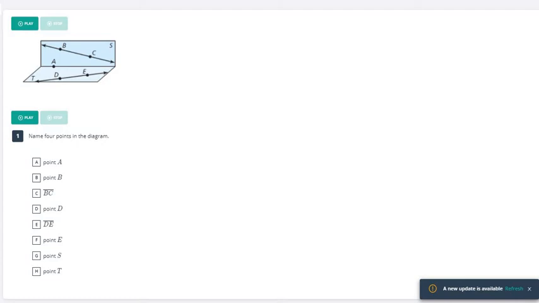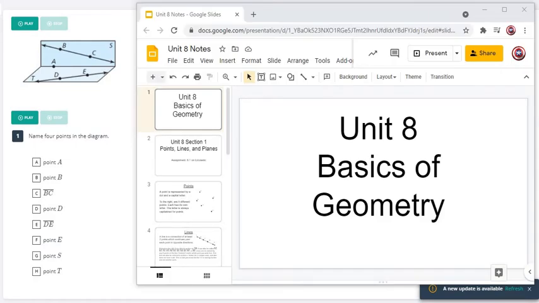Hi everybody, so this video is going to go over our 8.1 assignment on Edulastic. It goes over the basics of geometry. 8.1 specifically goes over points, lines, and planes. Now later on when you're taking your quiz and your eventual test over this stuff, make sure you have the notes open. I have our notes open here.